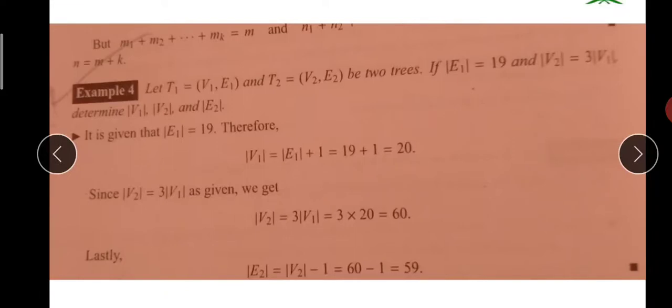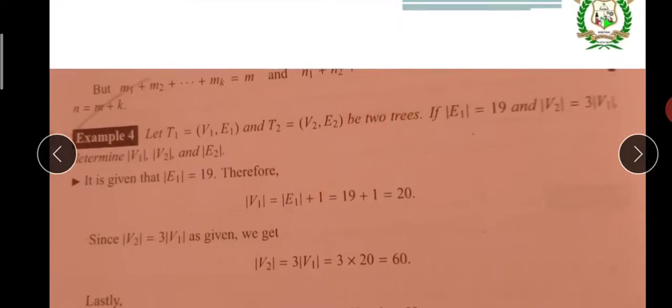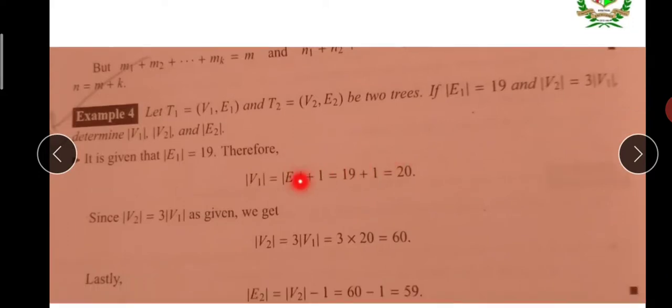Now please observe, what is the given data? We should solve only with the given data. He says E1 is 19. Then, as we understood, 2 vertices, 1 edge; 3 vertices, 2 edges. So 19 edges, 1 extra, means 20 vertices should be there in the first graph.